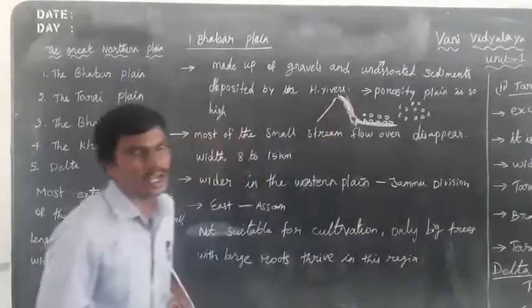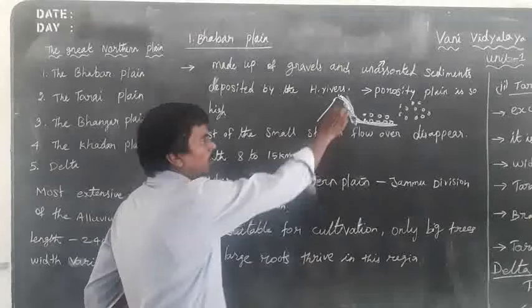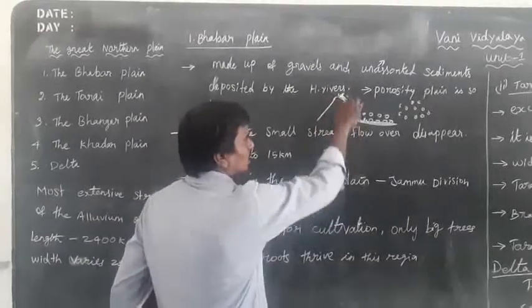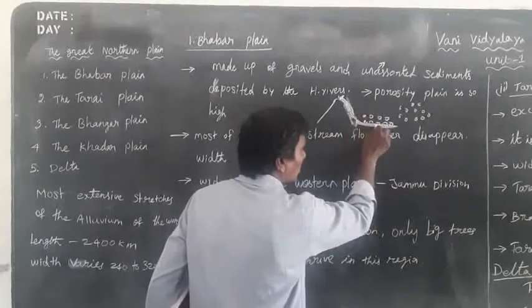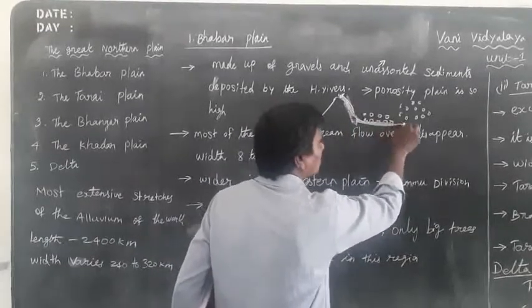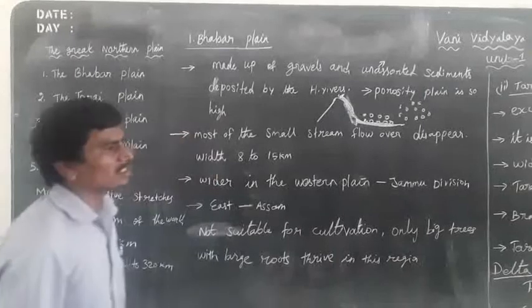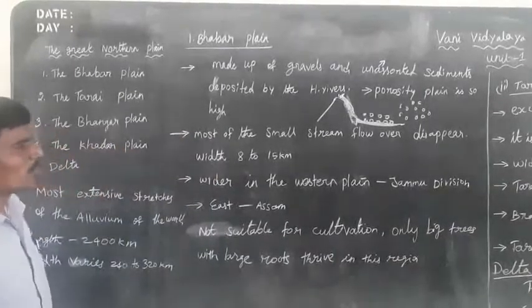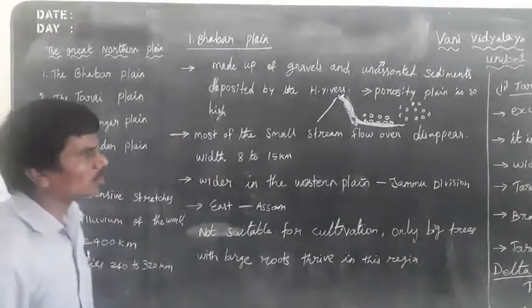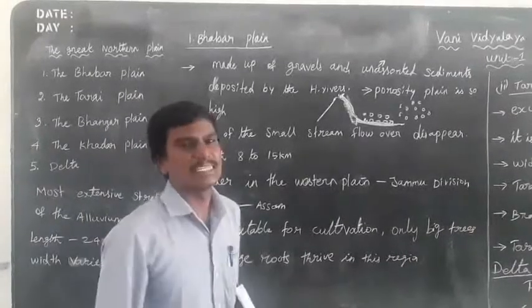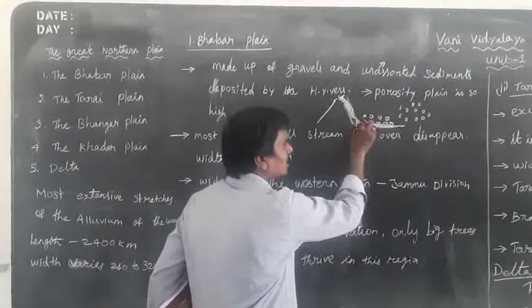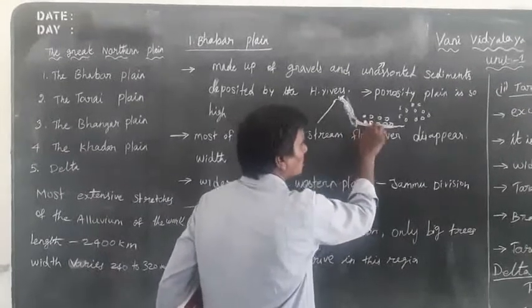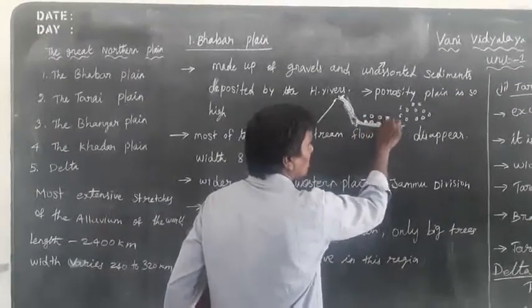Most of the rivers originate in the mountain areas and flow into the plain areas. In the foot plains, most of the tributaries, the small streams, flow over the porous sand and disappear.